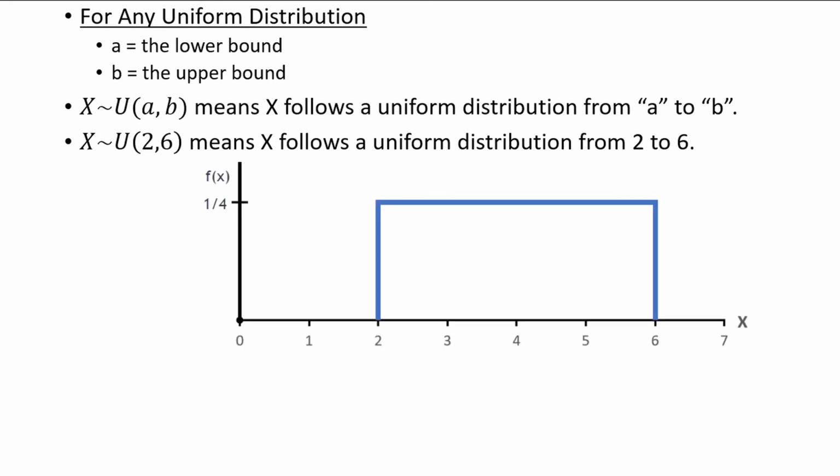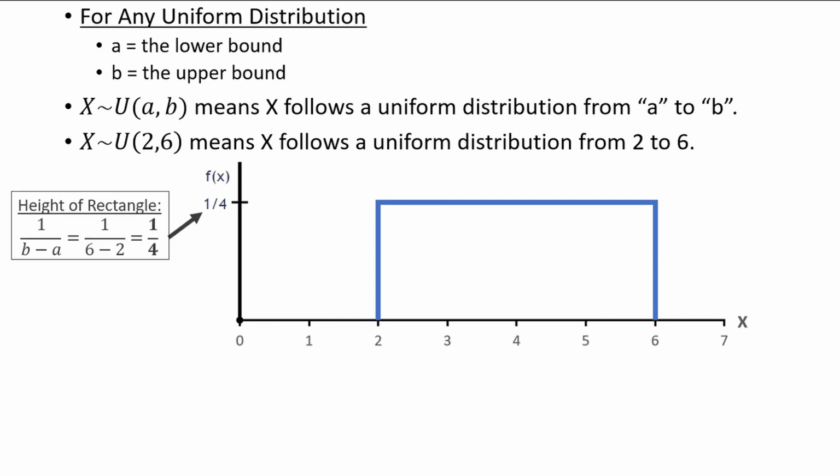The graph of a uniform distribution looks like a rectangle that starts at a, or 2 in our example, and ends at b, or 6. The height of the rectangle is 1 divided by b minus a, which is 1 divided by 6 minus 2, or 1 divided by 4 in our example.